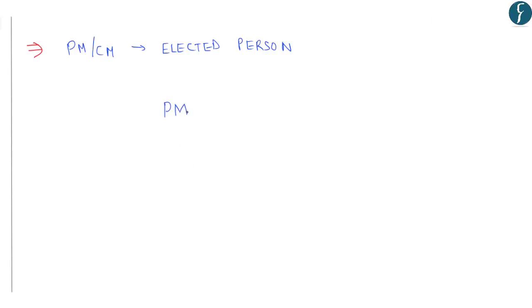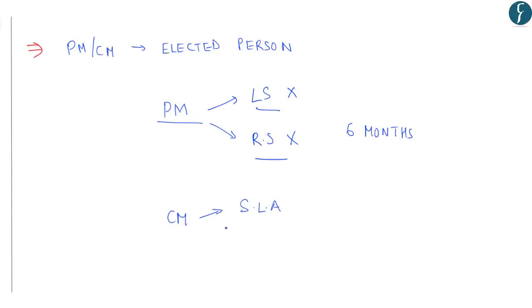As per the current constitutional law, the Prime Minister can either be a member of Lok Sabha or can be a member of Rajya Sabha. Even if he is not a member of Lok Sabha or Rajya Sabha during the time of his appointment as a Prime Minister, then he must become a member of one of the houses within 6 months. Similarly, for Chief Minister, he has to be a member of State Legislative Assembly, or in such states where there is a council, then State Legislative Council.